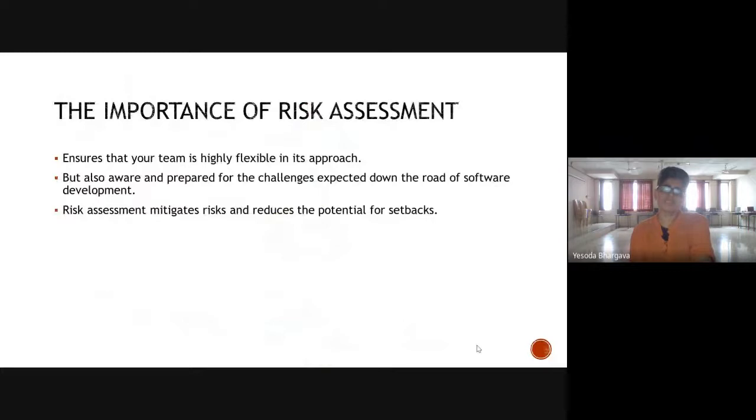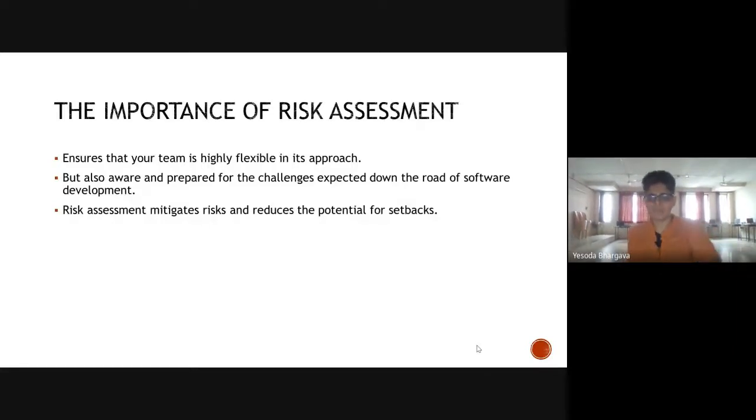So risk assessment was something that was missing in the waterfall model, and hopefully, when you're working on your projects, you will be actively looking at risk assessment. Why risk assessment is important is that the team identifies a flexibility in approach. When you are too rigid in your approach, what happens? And it's not specific to software engineering, even in life.